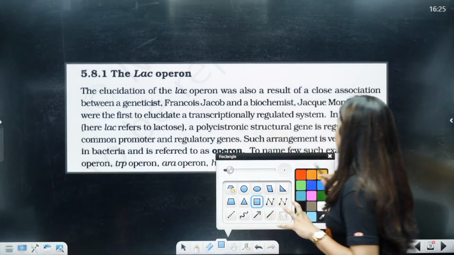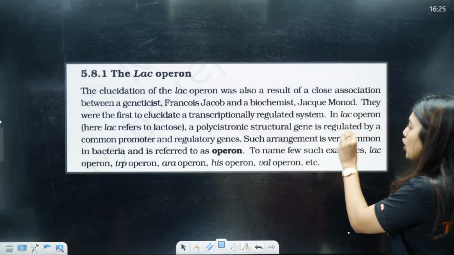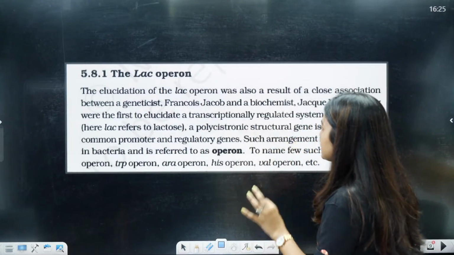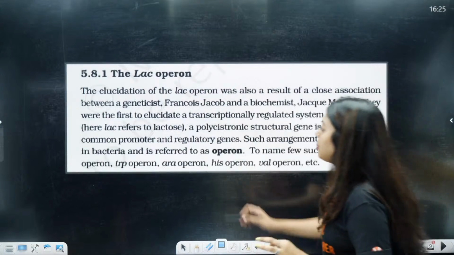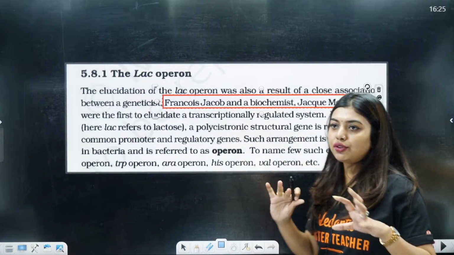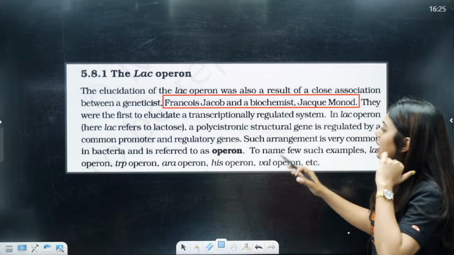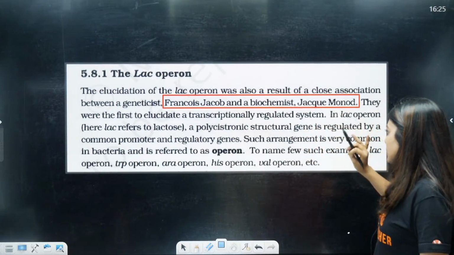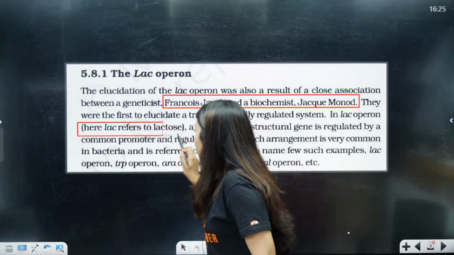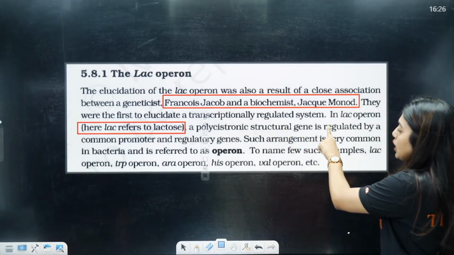So let's understand what this lac operon concept is. The elucidation of the lac operon was a result of close association between geneticists Francois Jacob and Jacques Monod. So Jacob and Monod were the people who gave the lac operon model. You can just remember Jacob and Monod even if you do not remember the full names, because the question will come like that only. They were the first to elucidate a transcriptionally regulated system. In lac operon, lac refers to lactose. A polycistronic structural gene.